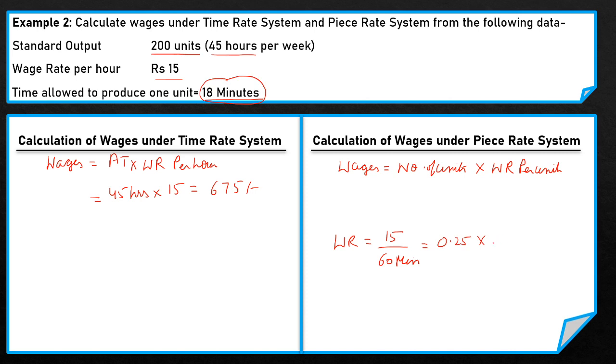So the wage rate per unit is 0.25 into 18 minutes, equals 4.5 rupees. The number of units manufactured by the labor per week is 200 units and the wage rate per unit is 4.5. So his total wages under the piece rate system is 900 rupees. So this is how wages are calculated under the time rate system and piece rate system.